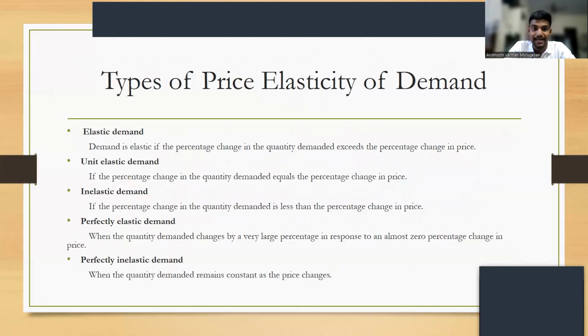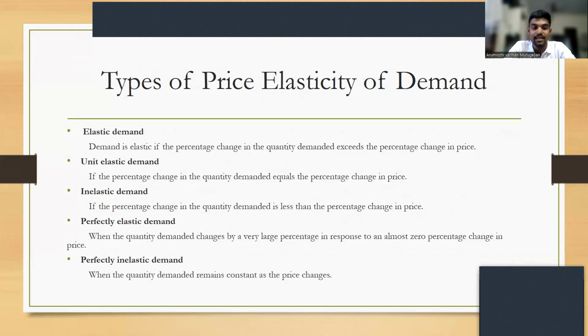The types of price elasticity of demand are elastic demand, unit elastic demand, inelastic demand, perfectly elastic demand, and perfectly inelastic demand. Elastic demand means the demand is elastic if the percentage change in quantity demanded exceeds the percentage change in price. Unit elastic demand means the percentage change in quantity demanded equals the percentage change in price.